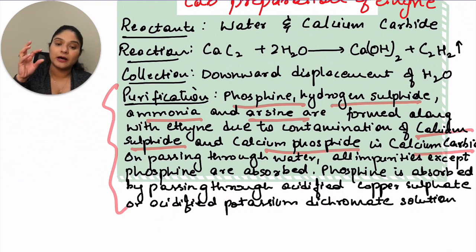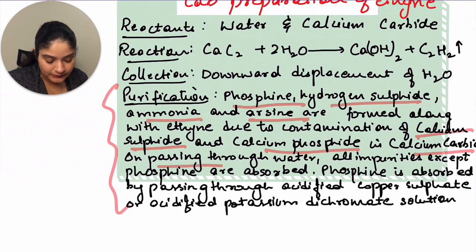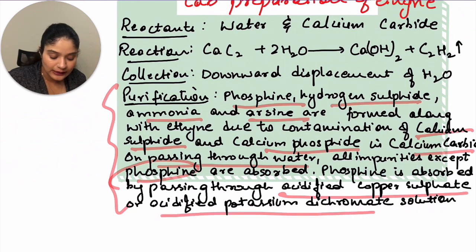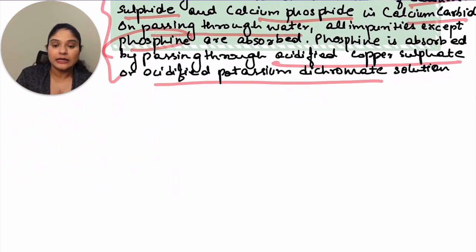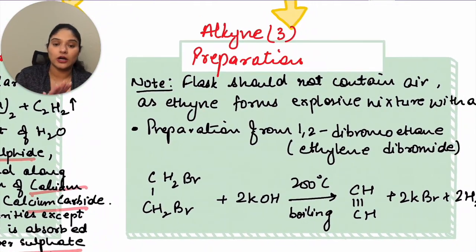So when we pass this ethyne through water, all impurities will get dissolved in water except phosphine. To get rid of phosphine, we pass it through acidified copper sulfate solution or acidified potassium dichromate solution. All of that is written right here. On passing through water, all impurities except phosphine are absorbed. Then to get rid of phosphine, you pass it through acidified copper sulfate or acidified potassium dichromate solution. Let's move ahead. The flask should not contain air, as ethyne forms an explosive mixture with air.